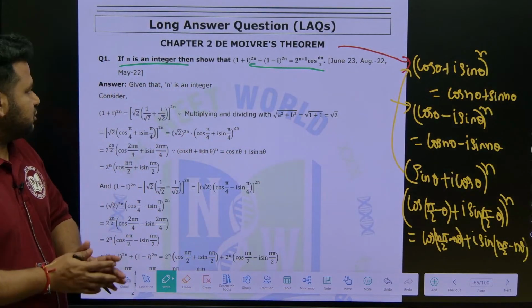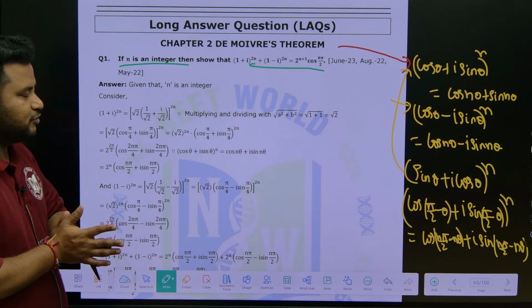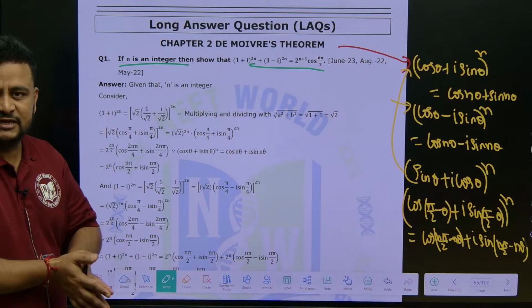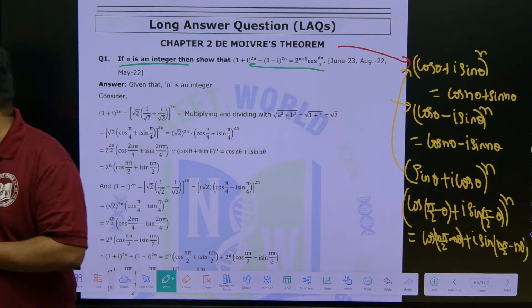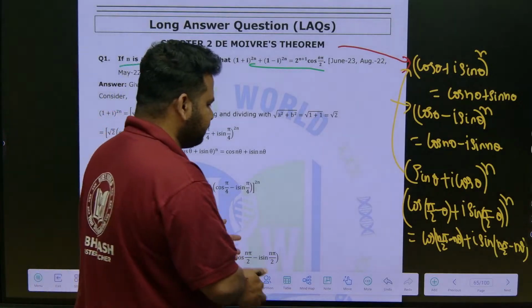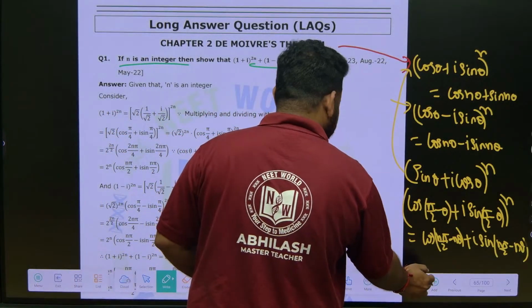They have asked this question in June 23, August and also May 22. That means this question is of highest importance. Recently they have asked it 3 times in the examination. So let us solve this question, friends. Let us take up this question.